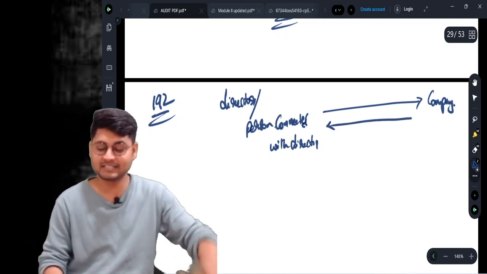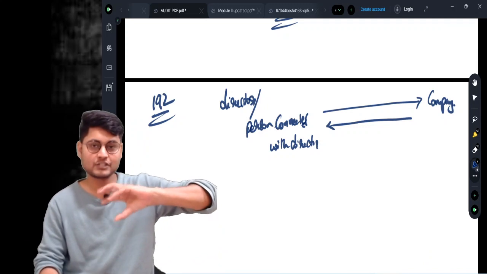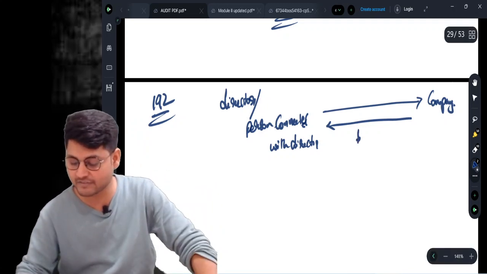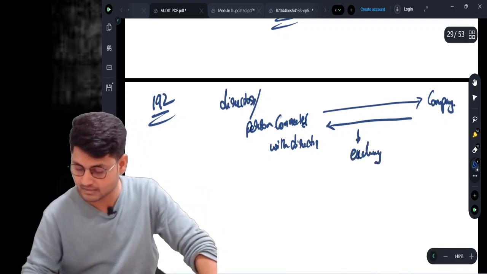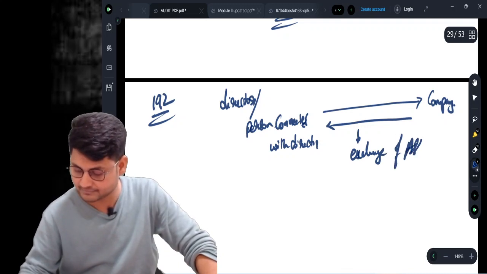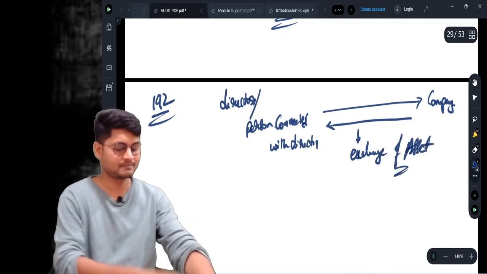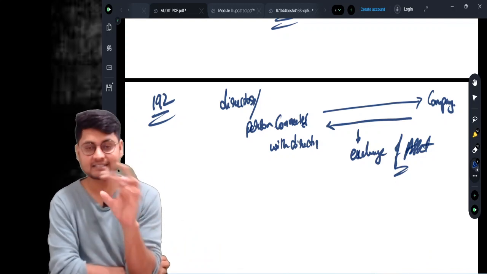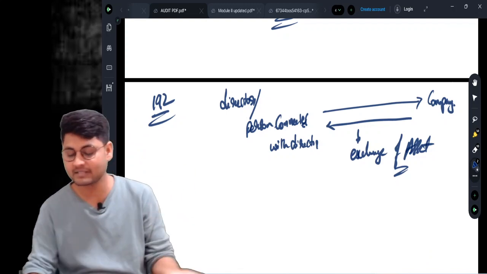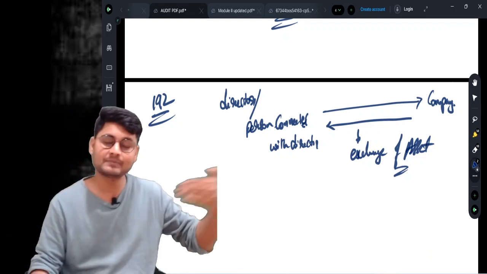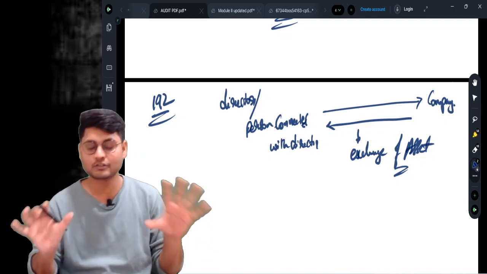Two cases are covered. It is any exchange of assets. So what is called other than cash? It is an exchange of assets. When one asset is given by the director to the company, and another asset is exchanged from the company's side, this is called a non-cash transaction.